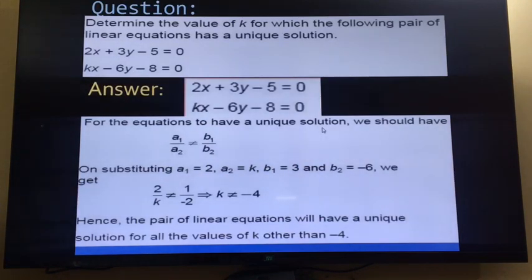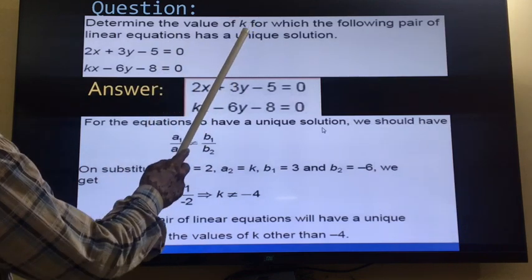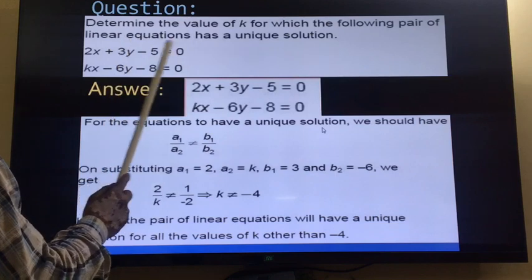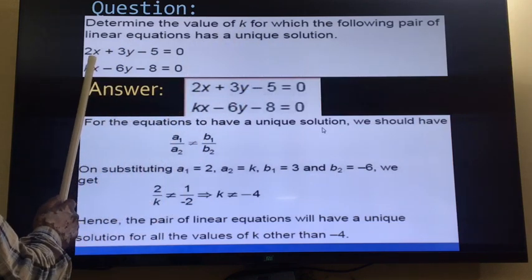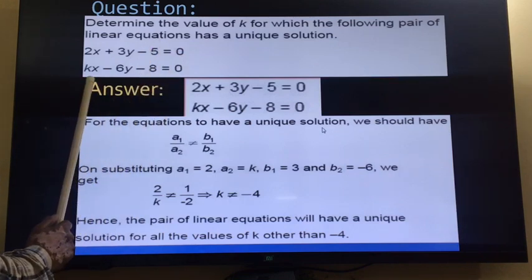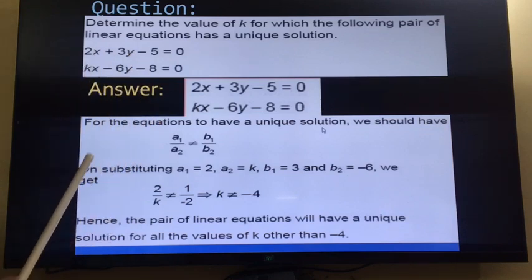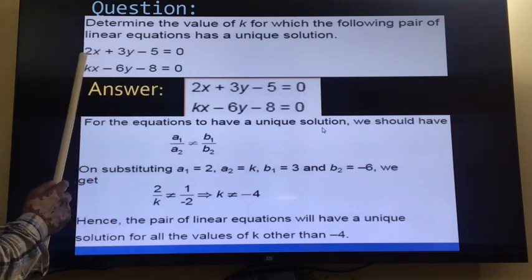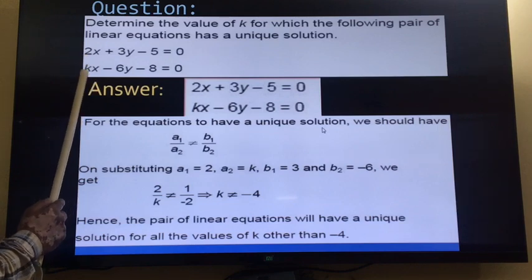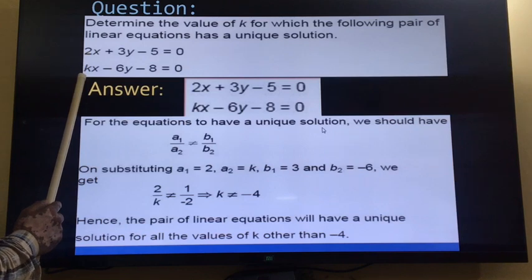Now there are some questions based on the conditions. The first condition was for a unique solution, so this is a question based on that. Determine the value of k, which is unknown, for which the following pair of linear equations has a unique solution. The first equation is 2x plus 3y minus 5 is equal to 0 and kx minus 6y minus 8 is equal to 0. In these two equations, the number written before x is called a1, and before this x is k, this is a2. So a1 is 2 and a2 is k.